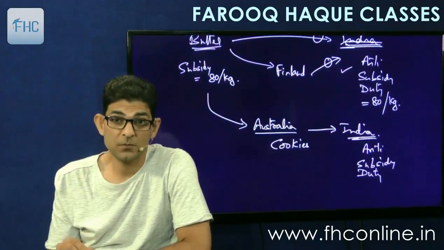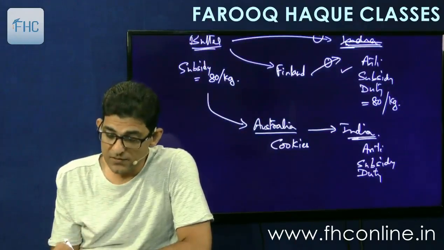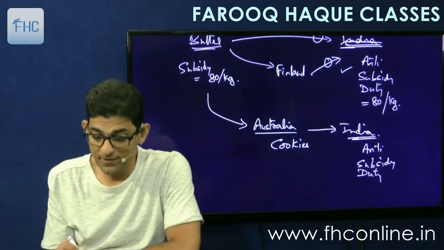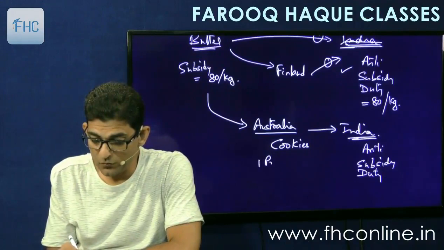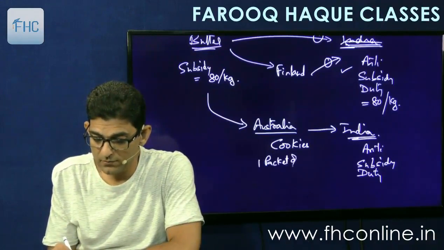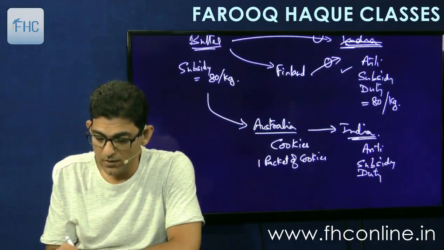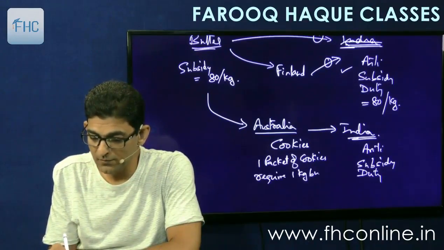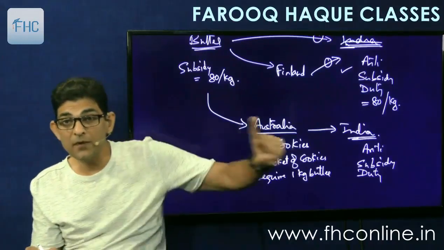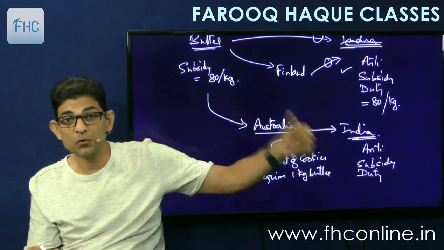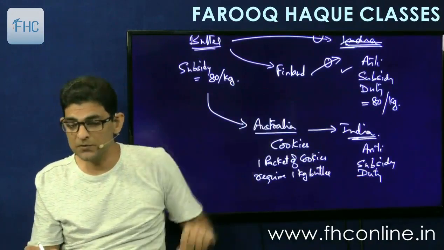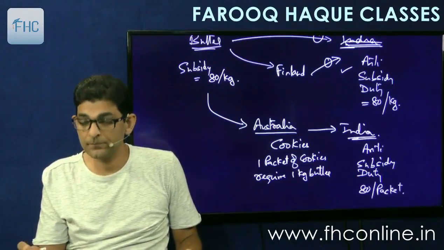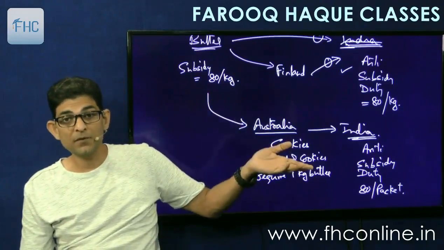How much? Because what is imported is cookies, we'll see how many cookies can be made out of 1 kg of butter. So if one packet of cookies requires 1 kg butter, for example, then on every packet of cookies imported the government will charge 80 rupees, 80 rupees per packet, because 1 kg is consumed in one packet.